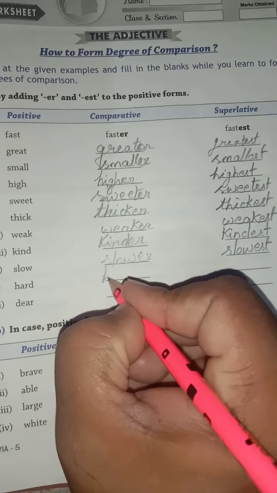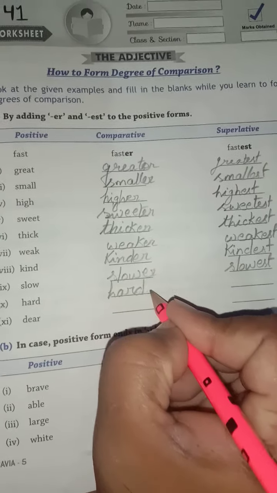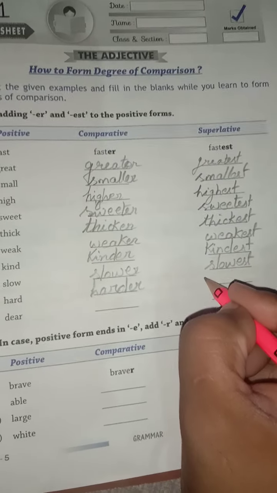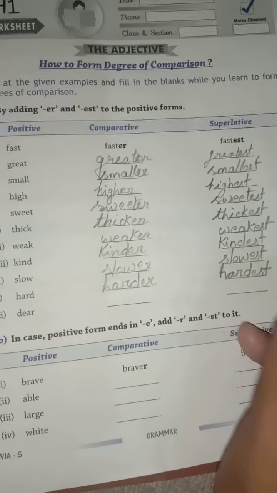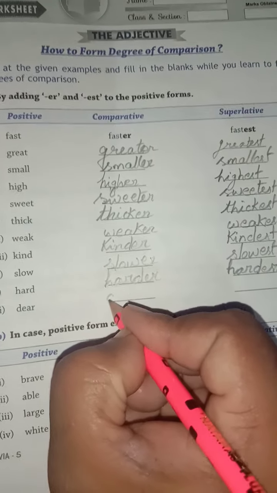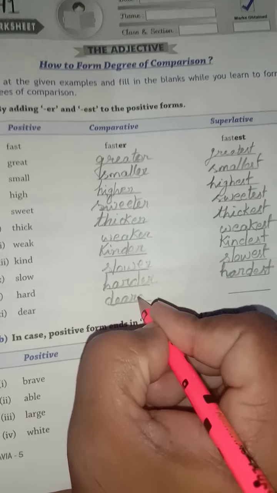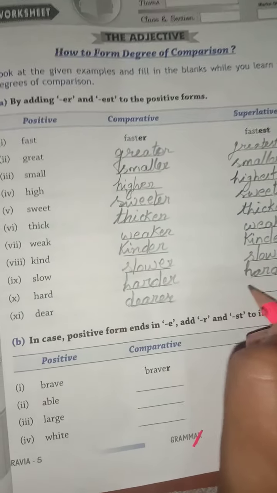Hard. Harder. Hardest. Dear. Dearer. Dearest.